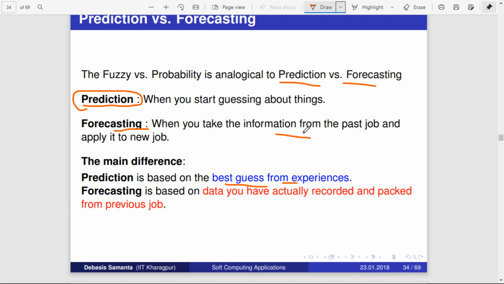So you take the information from the past and apply it to the new situation. Weather forecasting is not a prediction, it is forecasting. For example, the weather forecast says what the weather of Hyderabad will be for the next 10 days. How do they get that? By analyzing the data of the last 5 or 10 years: in the last 10 years, in the month of June, 1 to 5, what was the weather? Based on that they say it. So that is not prediction, that is forecasting. For forecasting, probability is used, and for prediction, fuzzy logic is used.